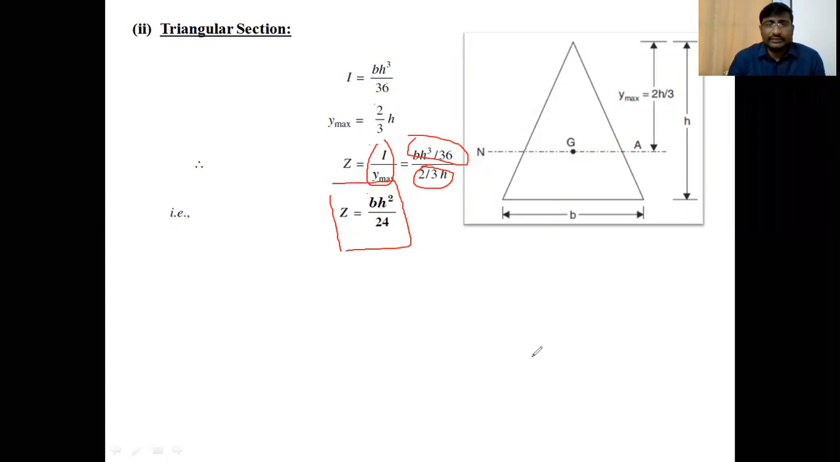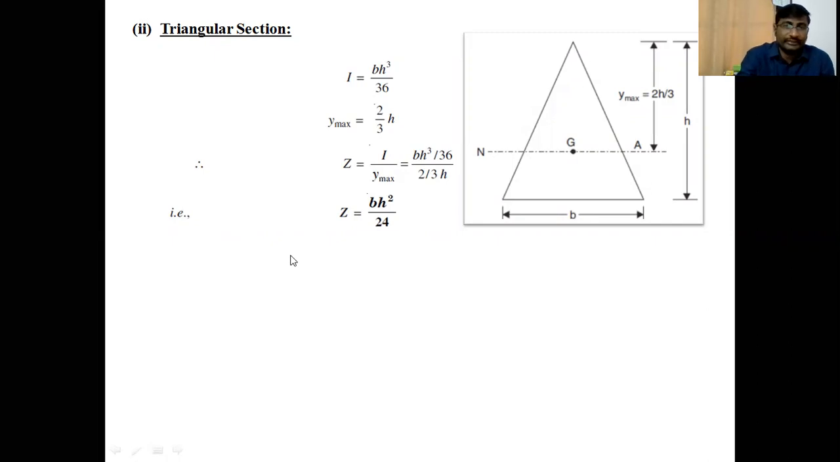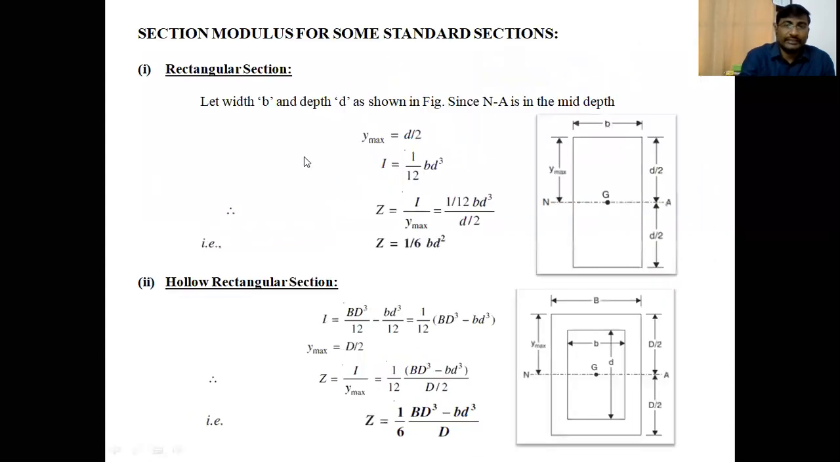These are some of the section modulus values for standard cross sections. If we know this section modulus, then we can proceed with this chapter. That's why I indicated the section modulus for different basic cross sections. From these basic cross sections, we can write the section modulus for different derived cross sections like T section, I section, L section, C section, whatever it is.